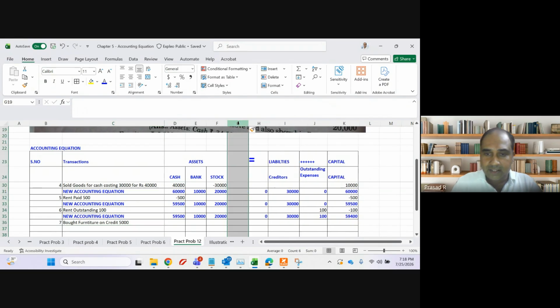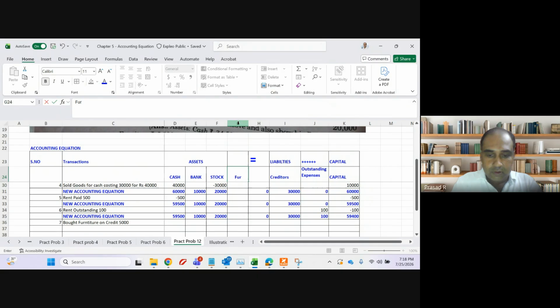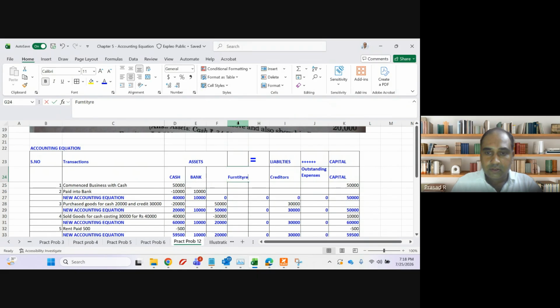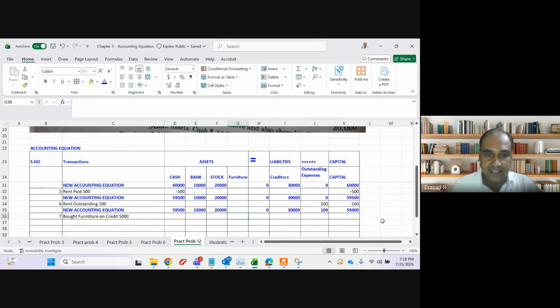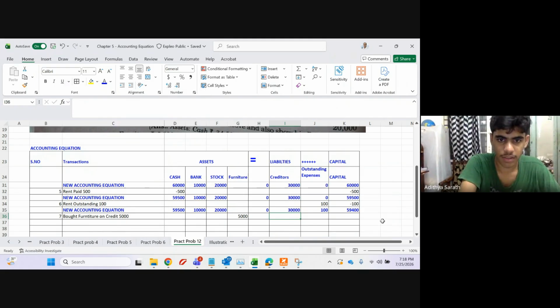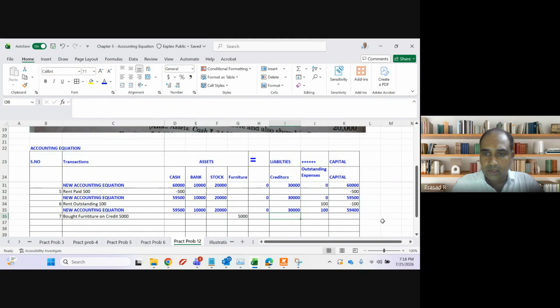Let me introduce one more asset now: furniture. How much? 5,000 rupees. Asset is increasing and it's on credit. So what will be the next impact? Liabilities will increase. Name of the liability: creditors. So the new accounting equation will be this.